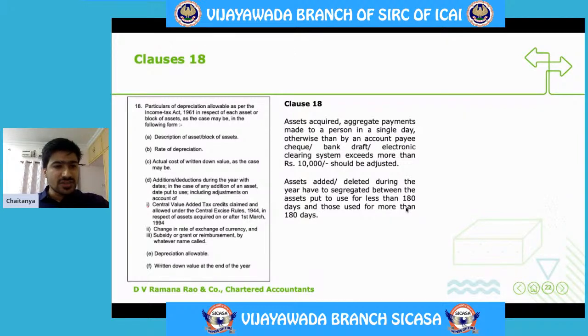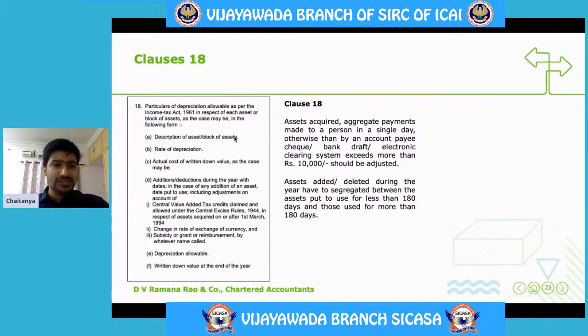What is the information that is required to be given here? The information required is the description of asset or block of assets. See, in the Income Tax Act, we have a concept of block of assets. Say there are 2-3 types of assets which fit into one particular block.